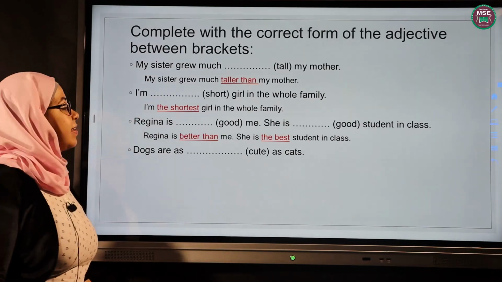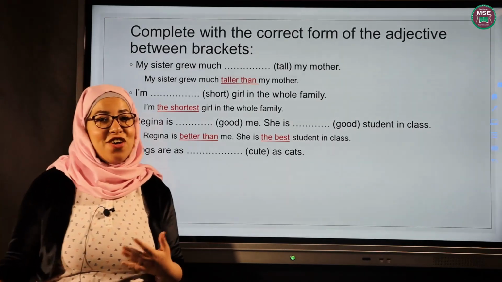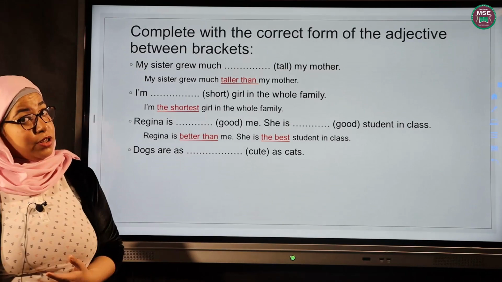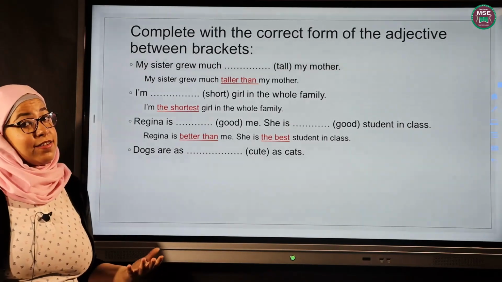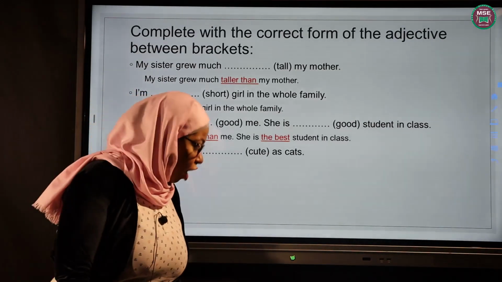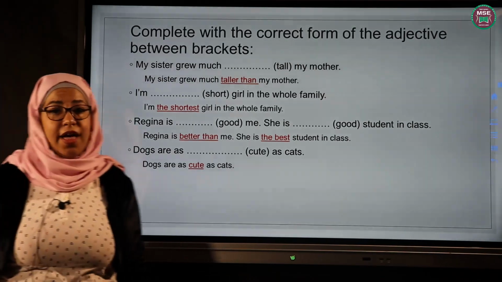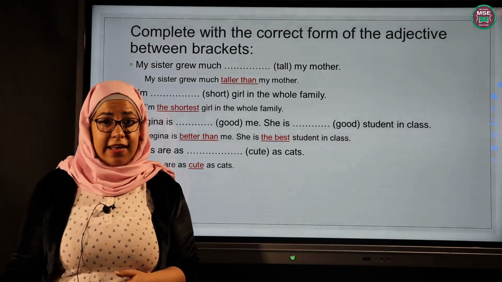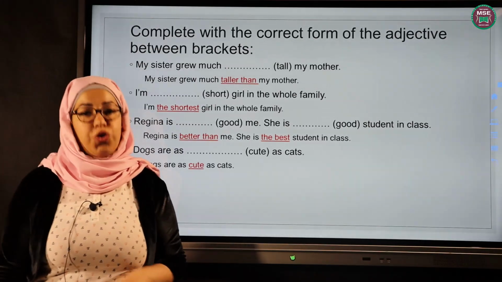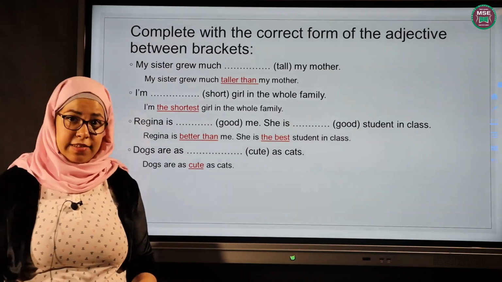Dogs are as cute as cats. So if you see the cats or dogs are not so different and they're both cute, they are equal in cuteness. What are we going to do in this sentence? Great, amazing job. Dogs are as cute as cats. As simple as that. In as, we put adjectives in between them with no change at all. Nothing happens to the adjective between as and as. Okay?